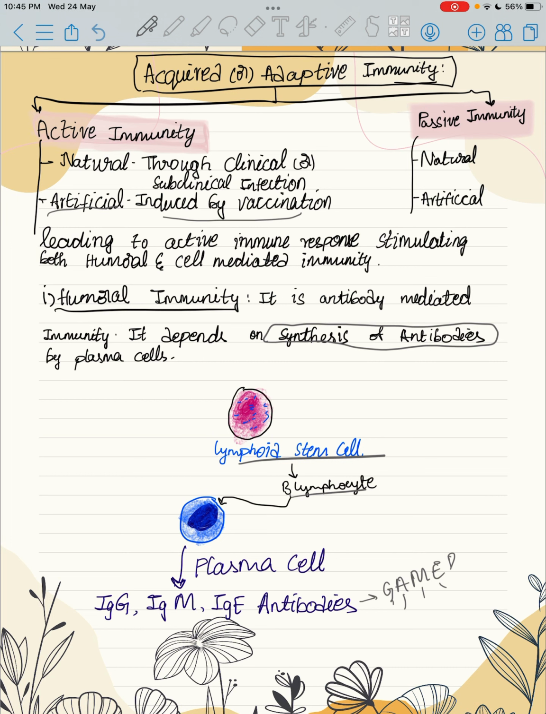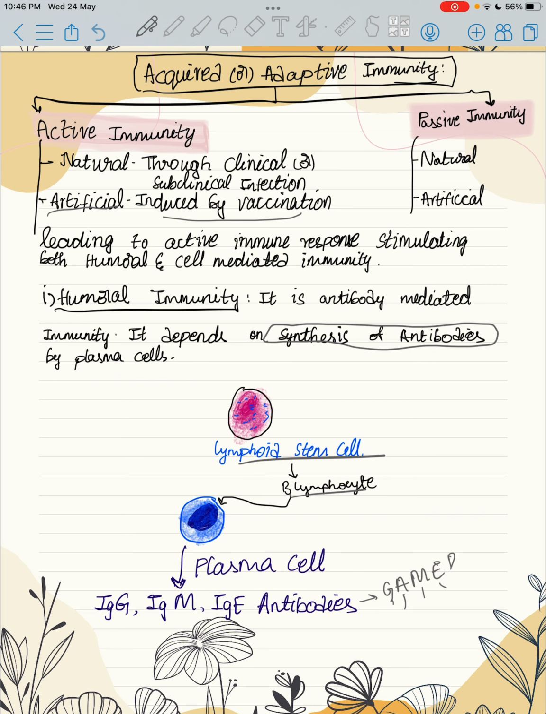Acquired or adaptive immunity is of two types: active immunity and passive immunity. Active immunity is of two types: natural and artificial. Natural active immunity is seen when there is clinical or subclinical infection, and active artificial immunity is induced by vaccination. What happens when we inject a vaccine will lead to an active immune response, stimulating both humoral and cell mediated immunity.